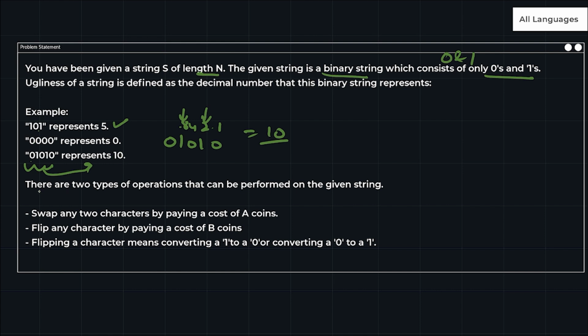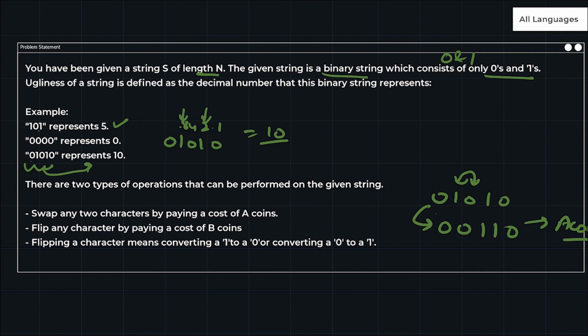There are two types of operations that can be performed on the given string. The first operation is to swap any two characters by paying a cost of a coins. That means suppose this is my string. In this, I can swap two characters. Suppose I swap these two characters, it will become 00110. For this swap, I have to pay a coins.